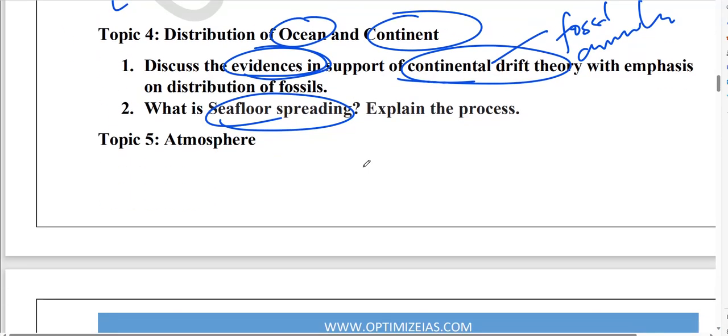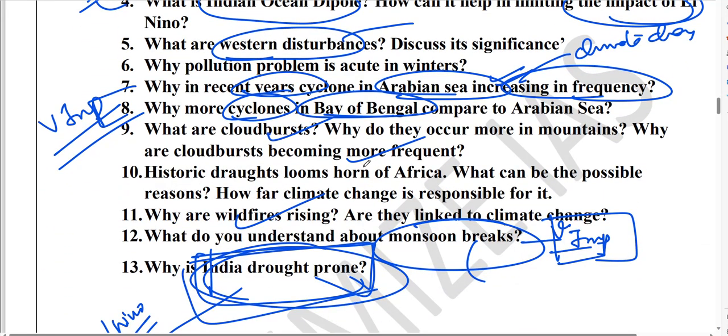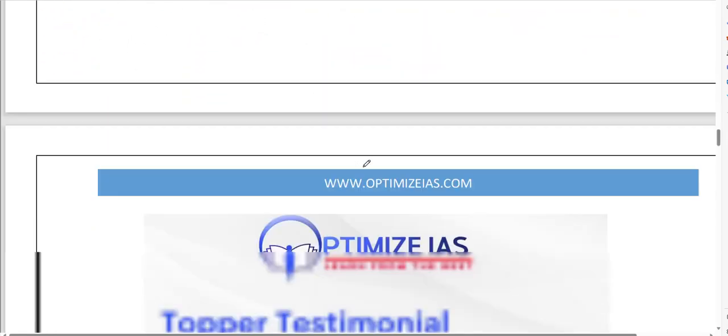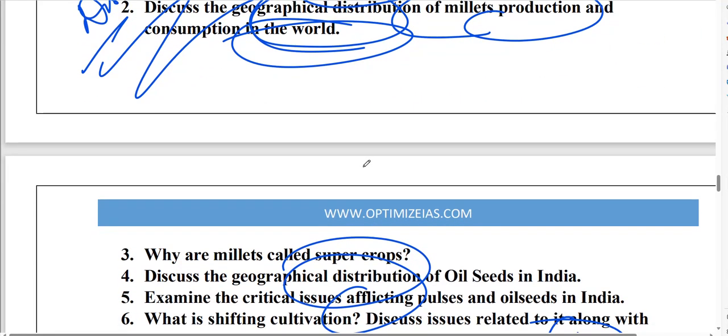Then, guys, continental drift theory, seafloor spreading. Then El Nino, Indian Ocean dipole, western disturbance. Then Arabian Sea and Bay of Bengal cyclones. Then, guys, drought. Then in agriculture, millets. Why are millets important?